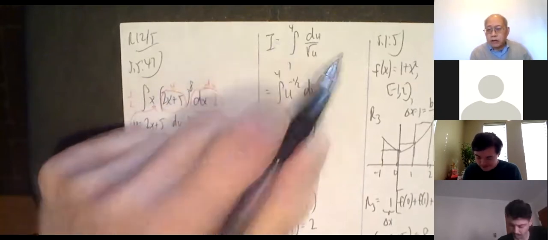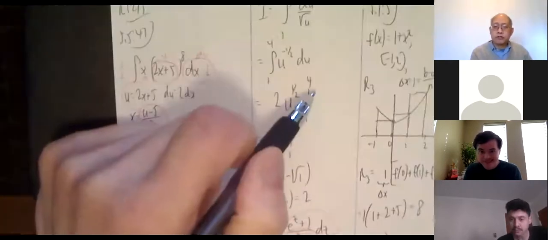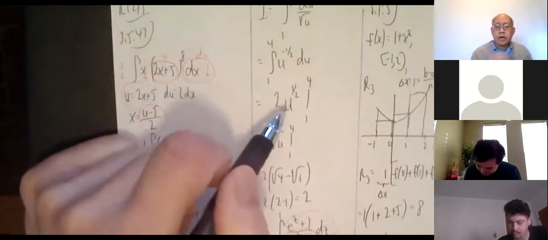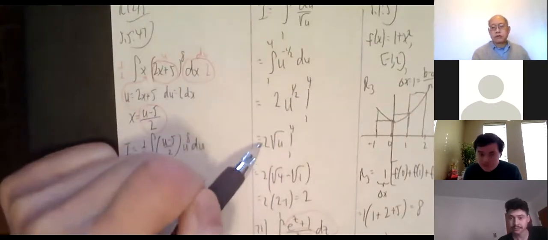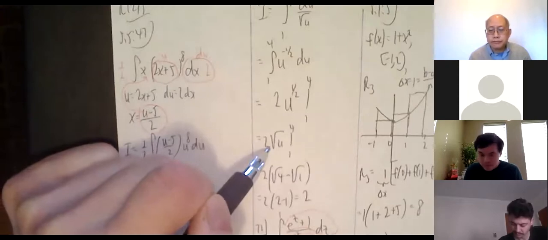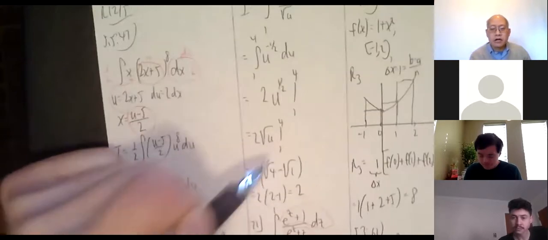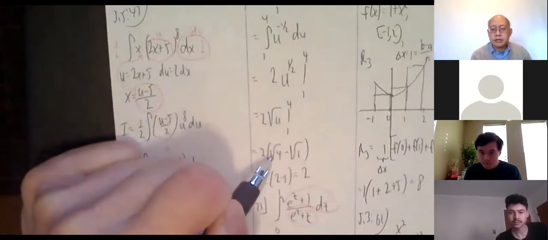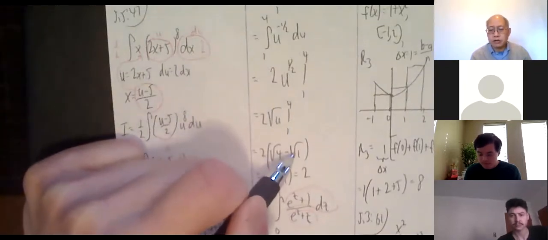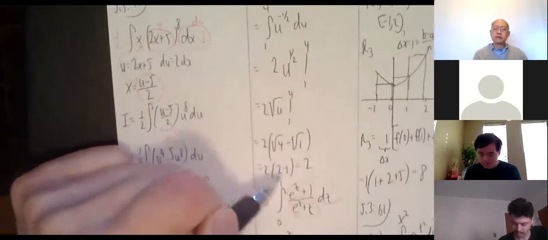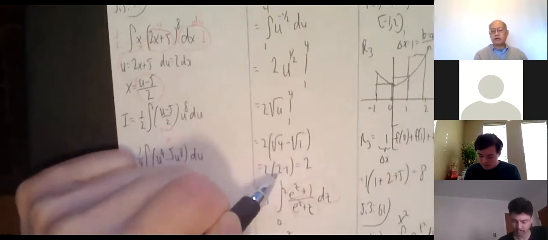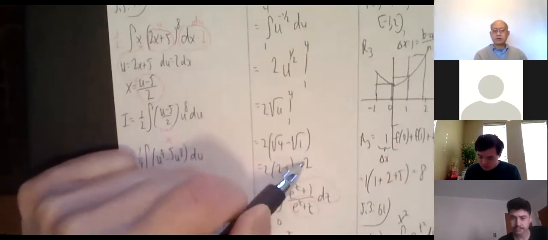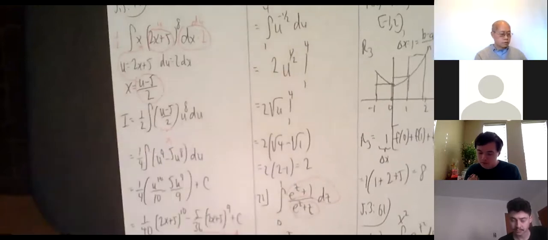The funny looking s moves to the right side, straightens out, 1 to 4. And u to the 1/2 means square root. So 2 radical u. Factor out the 2. Square root of 4, nice. Minus square root of 1, also nice. So it's 2 times 2 minus 1. Well, 2 minus 1 is 1. 2 times 1 is 2. So the final answer is 2.